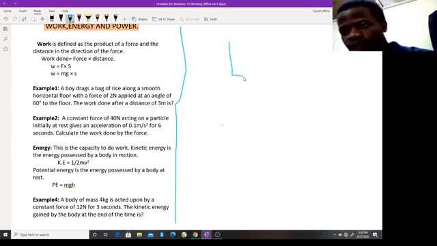Let's assume this is going along the smooth horizontal floor with a 2 newton force applied at an angle of 60 degrees, so that this place will be 30. The work done after a distance of 3 meters.